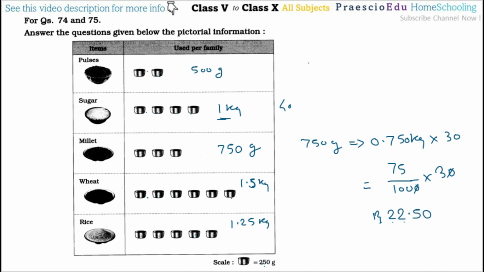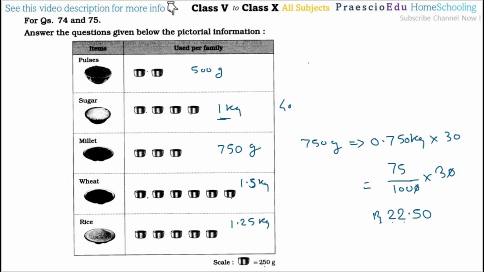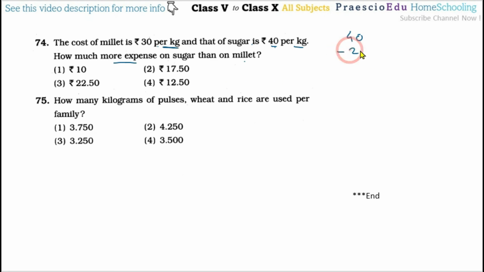But the question is asking what is the more expense. For the sugar, 1 kg is 40 rupees, and for the millet, as per the rate we have calculated, it is 22 rupees and 50 paise, so we have to deduct that from this one. So 40 minus 22.50, and after this you will get 17 rupees and 50 paise. So this is given in option number 2.